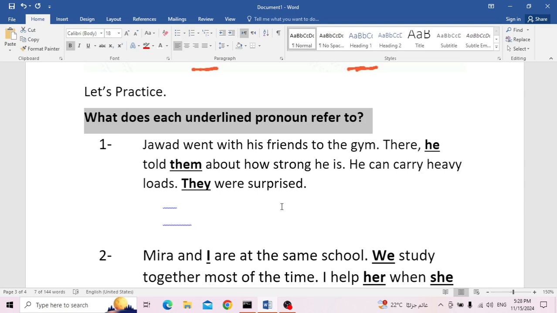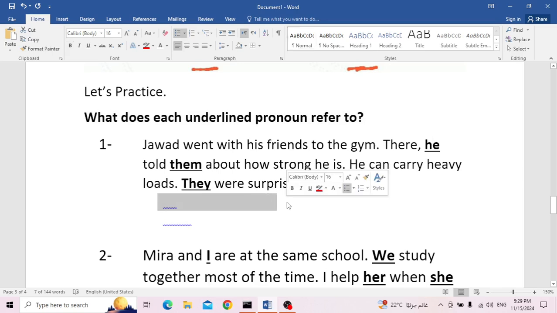Let's start. Jawad went with his friends to the gym. There, he told them about how strong he is. He can carry heavy loads. They were surprised. Now, I have the first pronoun that is underlined. I have he. Who is he? I'm talking about who? Yes, I'm talking about Jawad. So the answer will be he refers to Jawad.